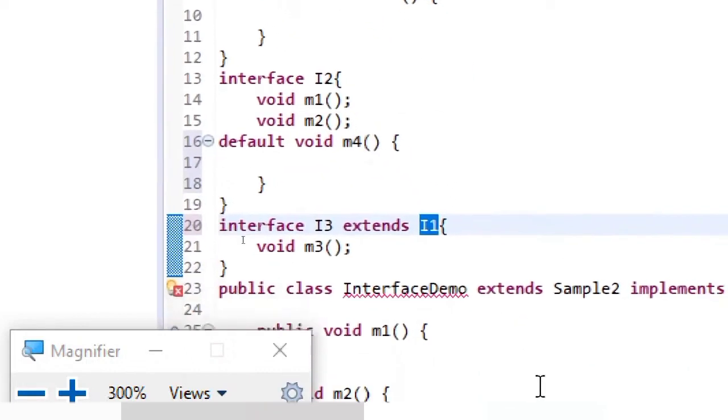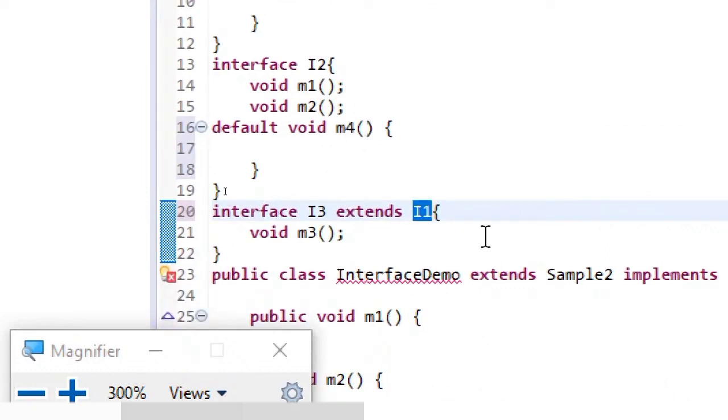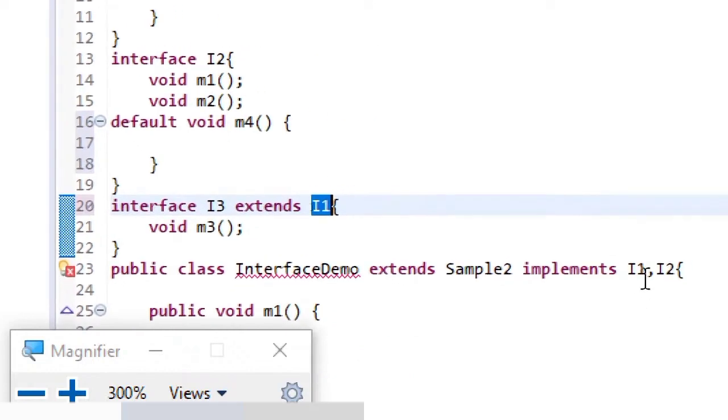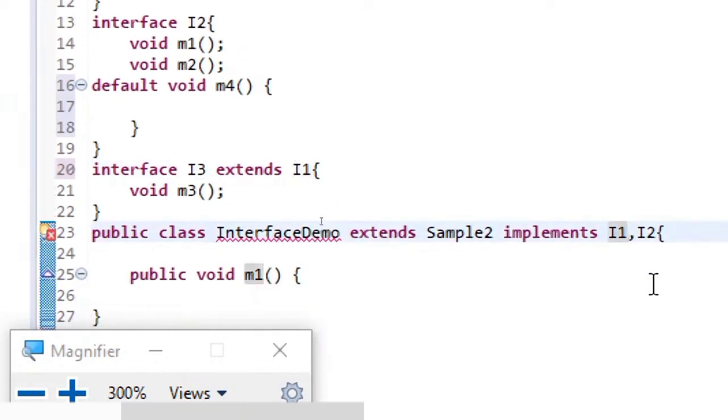So this care also has to be taken when default methods are being written in the interfaces. Here also the same error. Since I have written I1, I2 here, the error is coming. If I just remove this I1, again there's no confusion. You can see after I deleted that I1, there is no error.